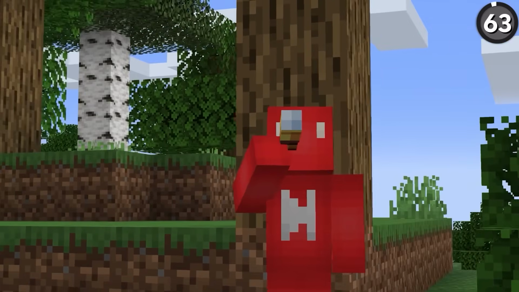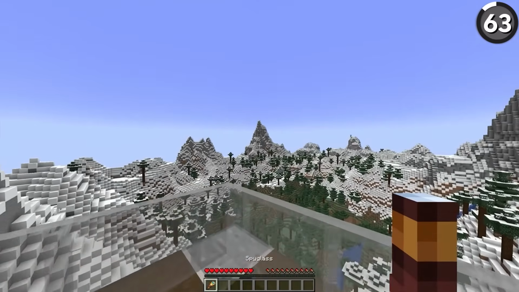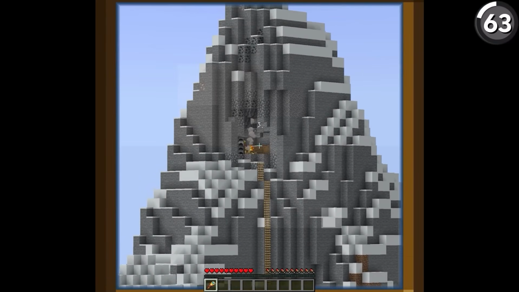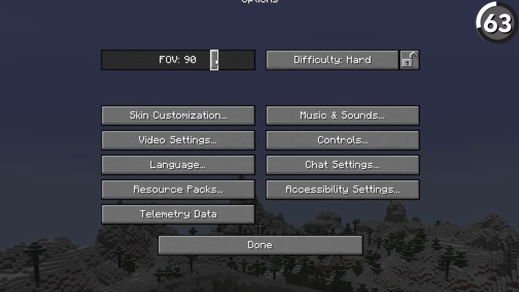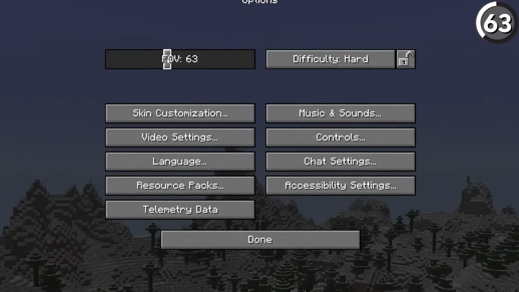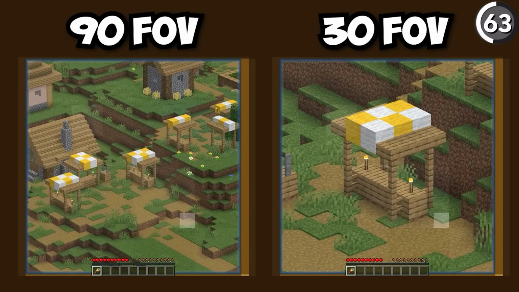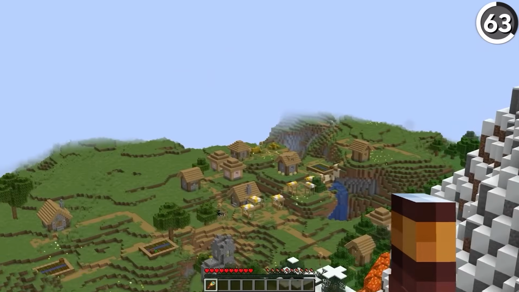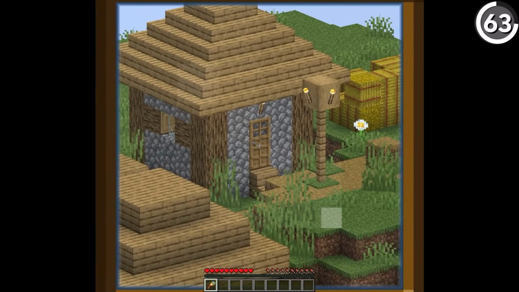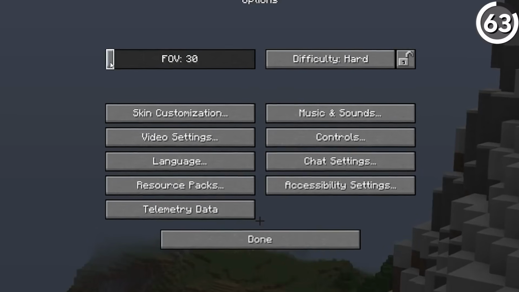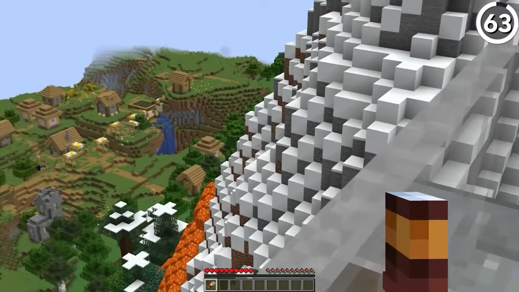Here's how to make your spyglass even better. Since the way that the spyglass works, it actually modifies your existing FOV. So while we could use our regular FOV and have it zoom in this much, if we lower that FOV to the bottom at 30, then you'll notice when we use the spyglass, it zooms in even closer. And then if you got an additional zoom mod on top of that, you can really use this trick to get up close and personal, and then immediately switch off the lower FOV, because playing the rest of the game this way is miserable.